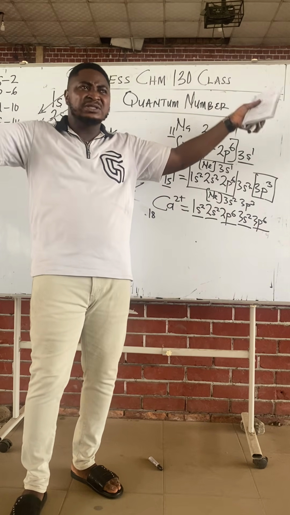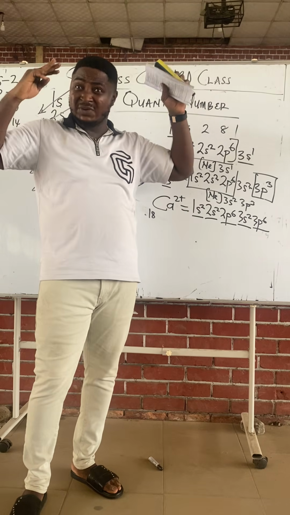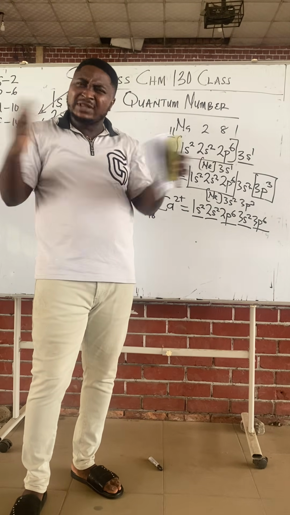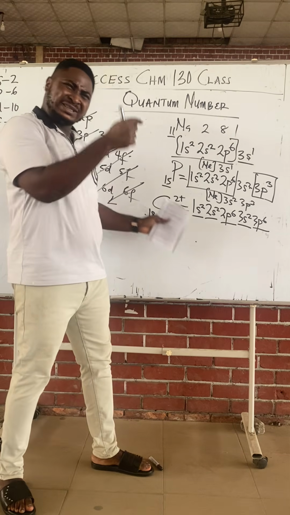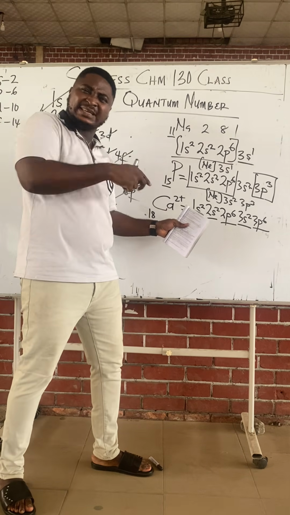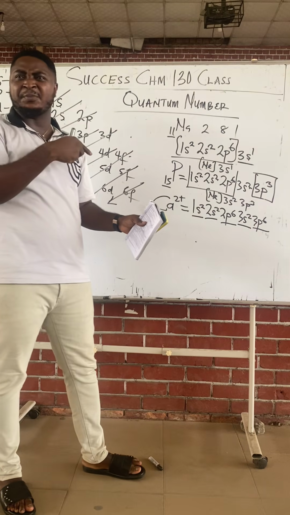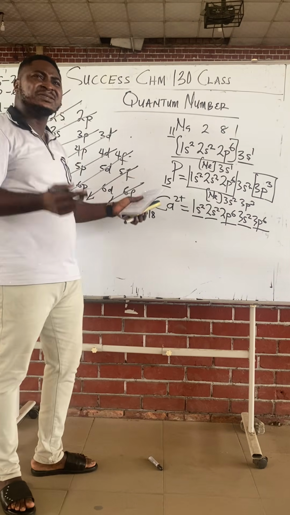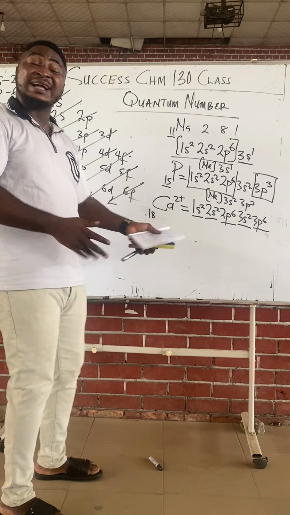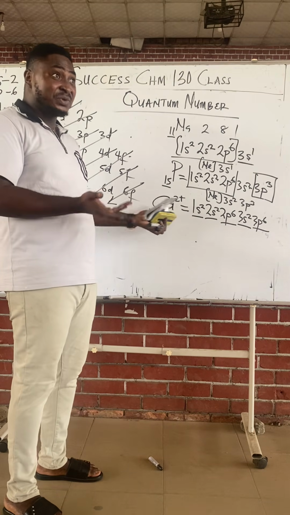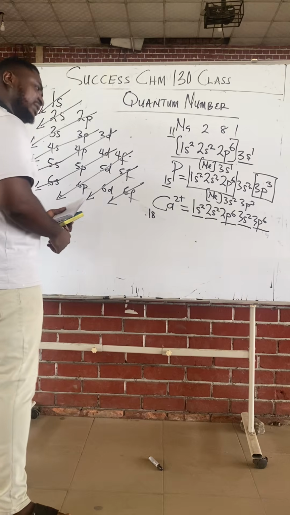Which one do you know that will come out in the big test? Open your big chemistry textbook. Where do you want to start from? No direction whatsoever. But you can see at some point I will slow down and say that thing again. I know based on my experience that thing is important. That's the essence of classes. But some people are missing this now. If you ask your friend now to do some of it, they can't do it. They are reading, but they can't do it. We'll get further and you'll see more things we'll be learning.